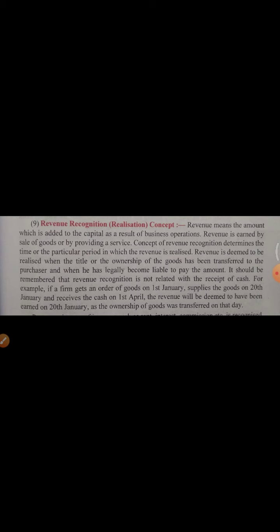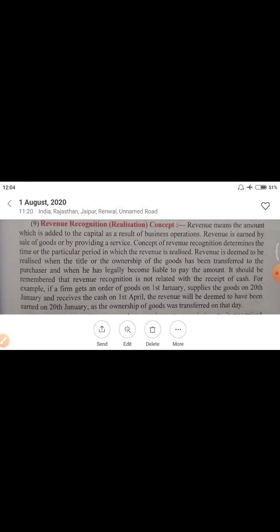But before 31st March, you have sold the goods. So in this case, revenue is deemed to be realized because you have sold goods. It doesn't matter whether you received cash or not. You have transferred the ownership of the goods to your customer, so revenue is deemed to be realized.